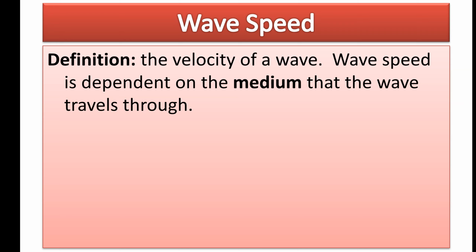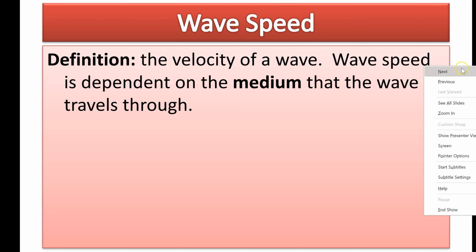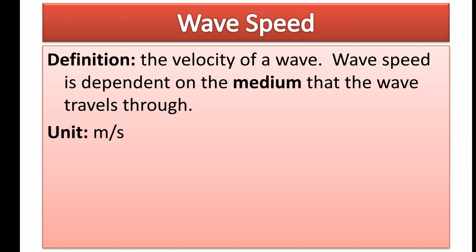So let's take it back to basics now. What are the units for wave speed? What do you think they should be? I'm going to call it meters per second because that's our speed. All right, meters per second. And then what should the formula be? Well, the formula for speed is typically v is equal to d over t.